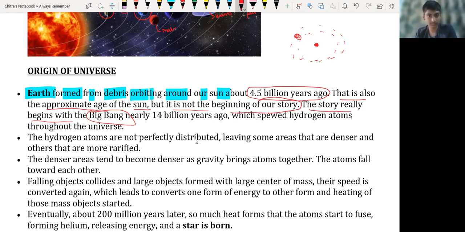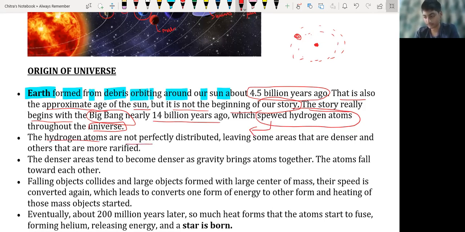You have to remember the name star dust, and star dust is nothing but the spread of hydrogen atoms, spread all over the universe, all over space. When the Big Bang took place about 14 billion years ago, only hydrogen atoms were present all over the universe. Somewhere it was very dense, but somewhere it was very rare.